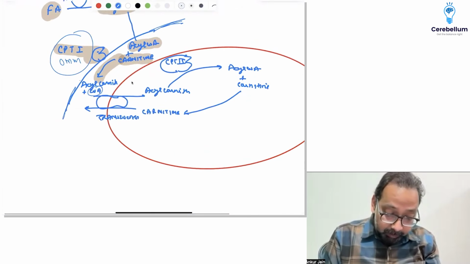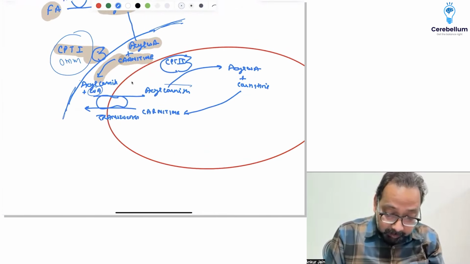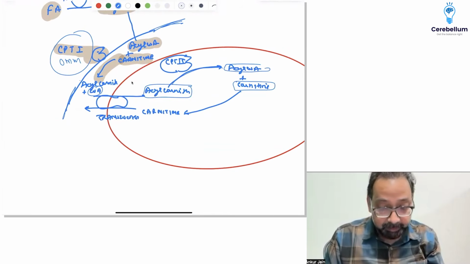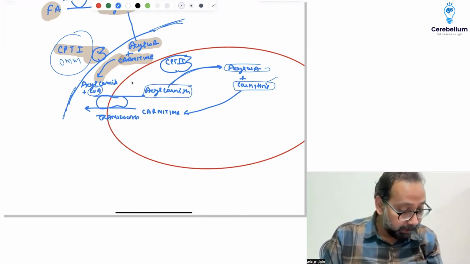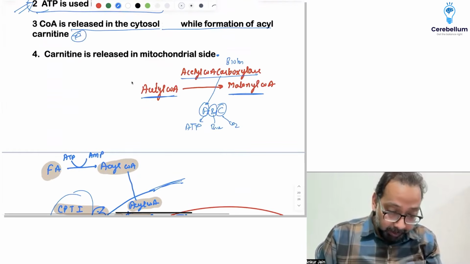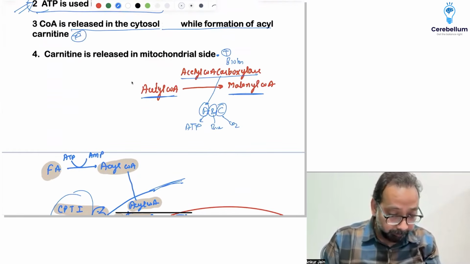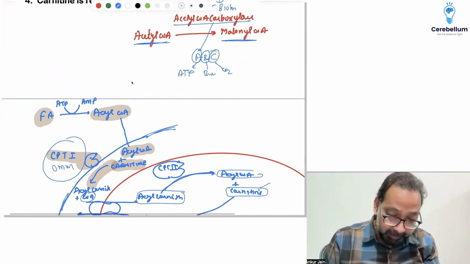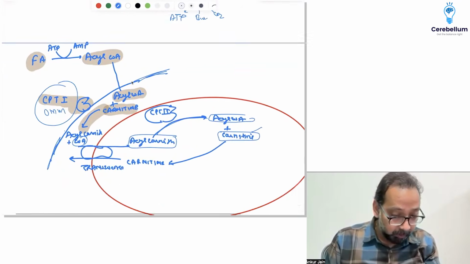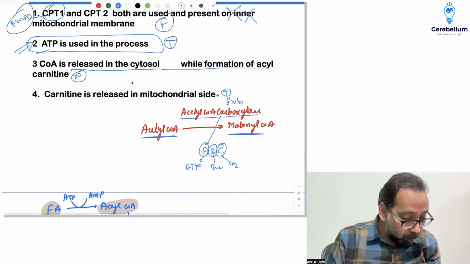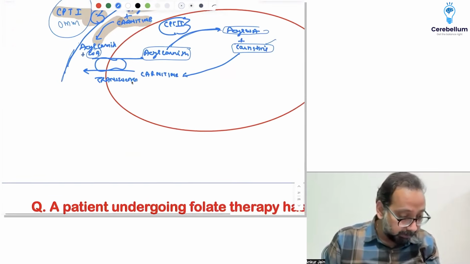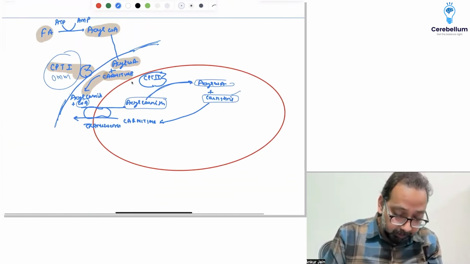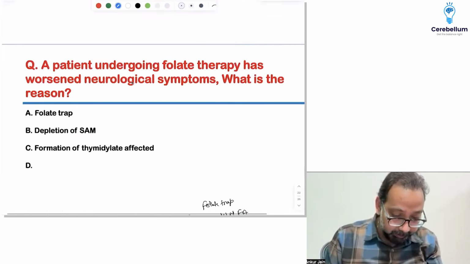Carnitine is released on the mitochondrial side. This acyl carnitine is transferred, then acyl carnitine goes to acyl coenzyme A and carnitine. Yes, this is released here. So this statement is true: carnitine is released on the mitochondrial side. So according to the question, you can find the answer. What was the question? So this is beta oxidation of fatty acid.